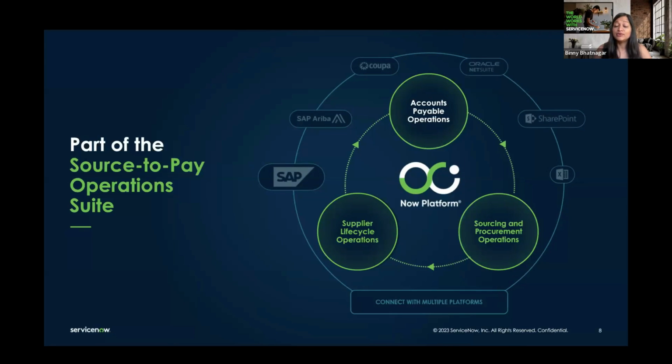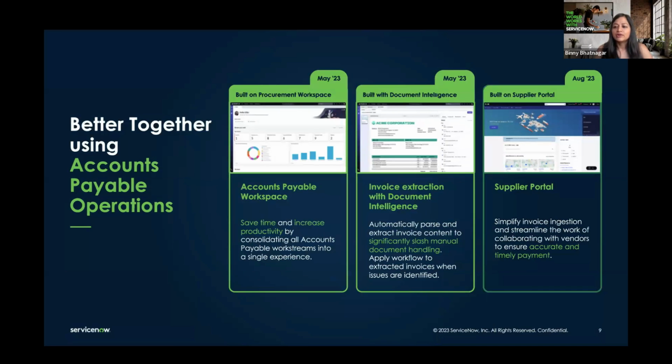It's going to help pay those vendors that you've received goods from. It's really an extension of these existing capabilities. All three of the products work together and they leverage capabilities from each other. So as a customer, your experience is going to be seamless working with these products. So next, I want to talk about some of the key components, like highlights of the solution that we've offered. So the first two went live in May release. The third one is coming out in August.